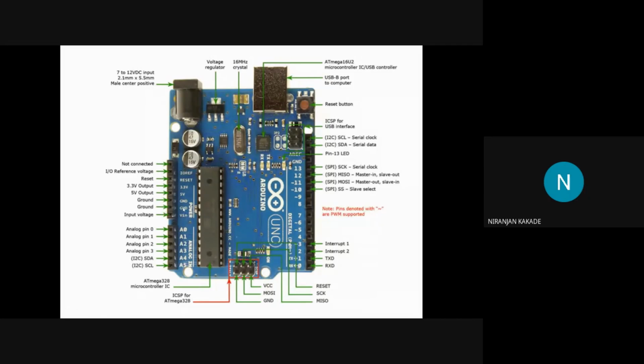That's all. Just one more point: the ICSP and the bootloader are a deeper part of the session, so we will cover them in the next session. One more point, we have a reset button over here. We have a function void loop that my friend will explain in the coding part. Whenever you press this reset button, the code written in void loop starts running again from the start, whatever code you have written.